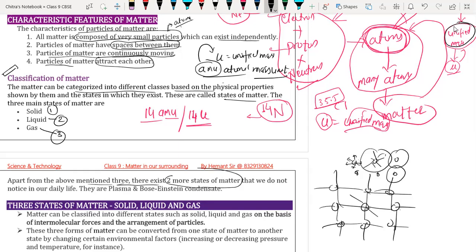Apart from the above three states, we have two more states of matter. What are they? Plasma, which is the fourth state of matter, and Bose-Einstein, which is the fifth state of matter. So generally matter has five states: solid, liquid, gas, plasma, and Bose-Einstein. But at normal temperature and pressure, we have only three states: solid, liquid, and gas. We will discuss all the states one by one.